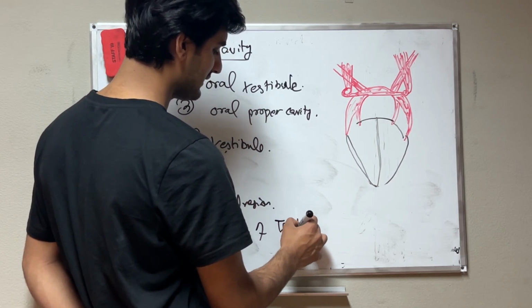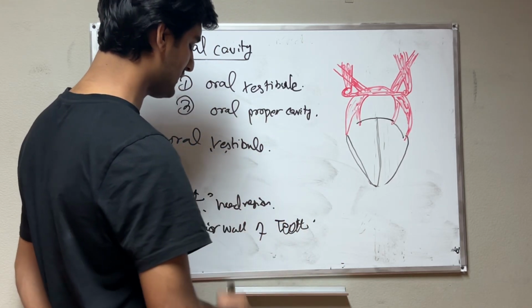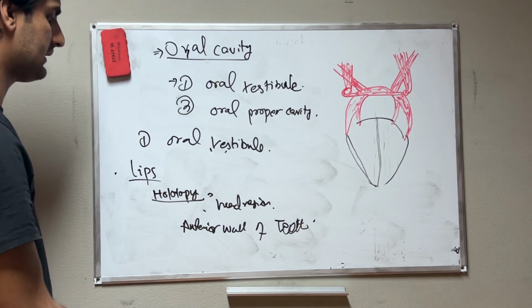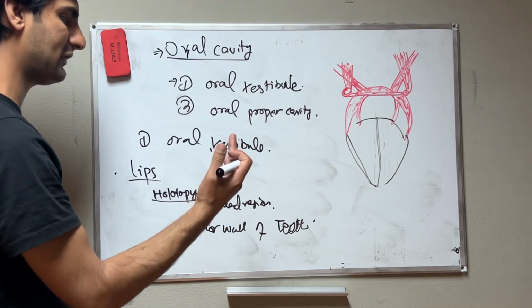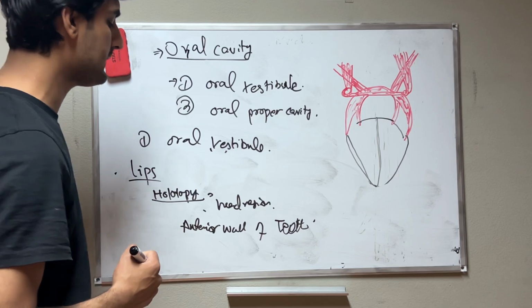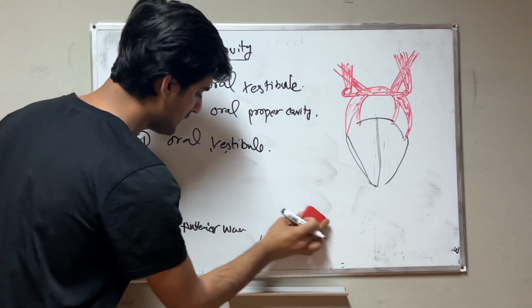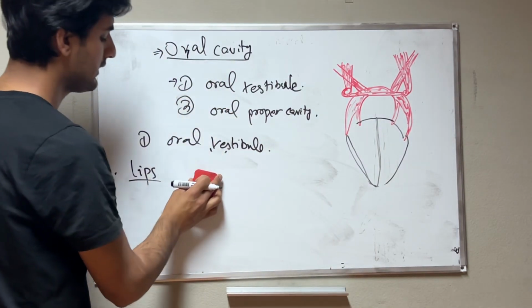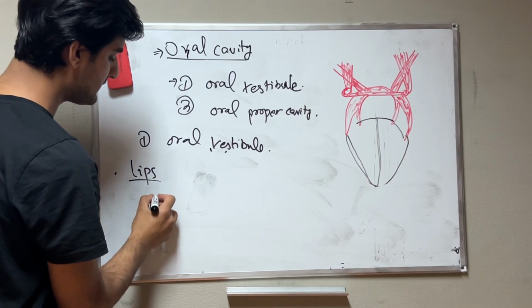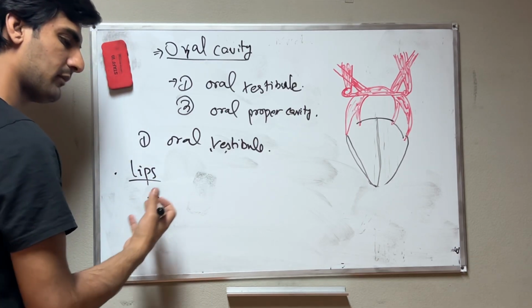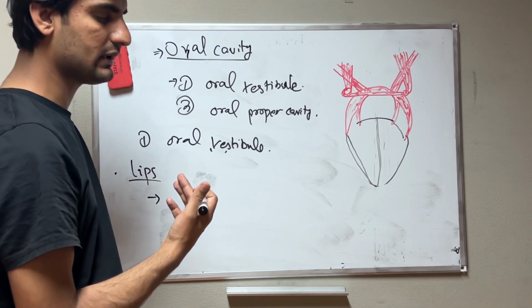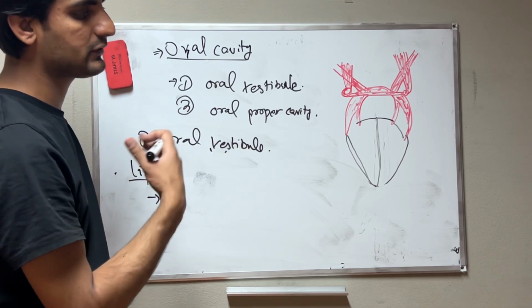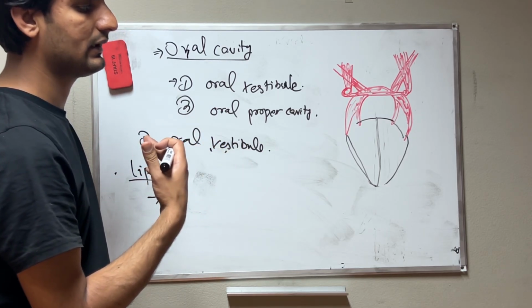Teeth, because the lips are anterior to the teeth, facing front to the teeth. If you talk more about the lips, there are many glands inside them, but we will talk about these in the glands topic.